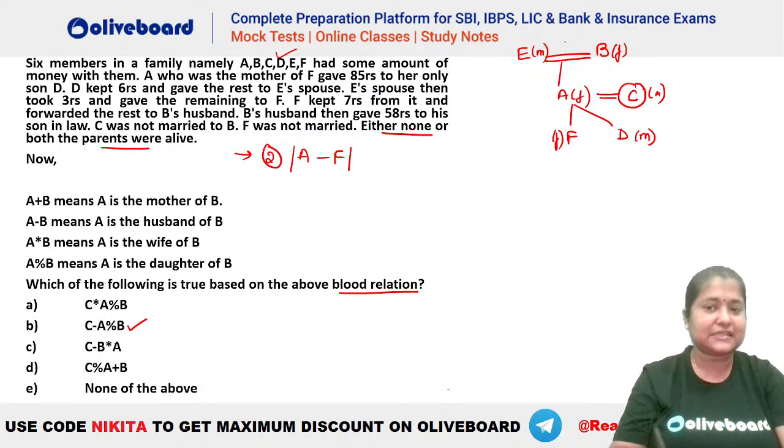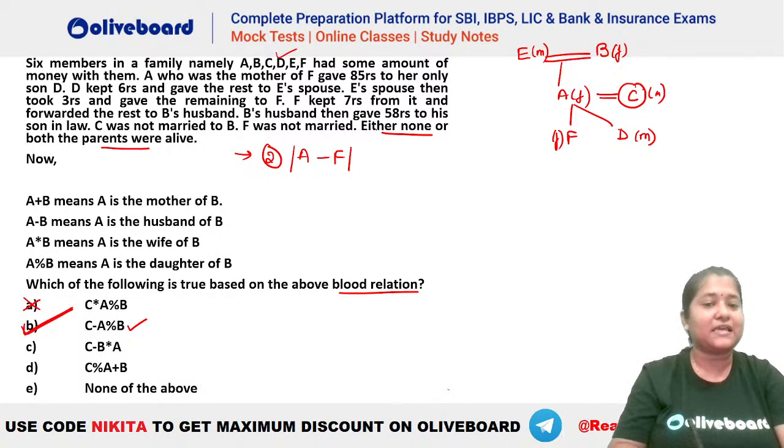So you can see this is the kind of blood relation that we are getting. The first option becomes wrong, because C asterisk A means C is the wife, but C is actually the husband of A. That is why this is wrong. C minus A means C is the husband of A. Absolutely. A percentage B means daughter, so A is the daughter of B. You can see that A would be the daughter here. So B would be the right answer.